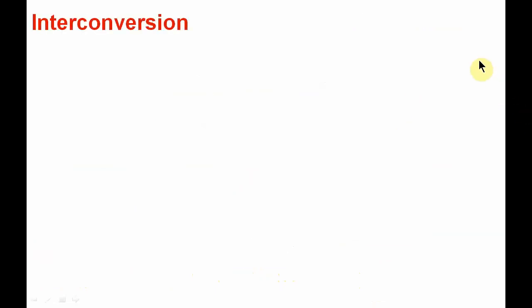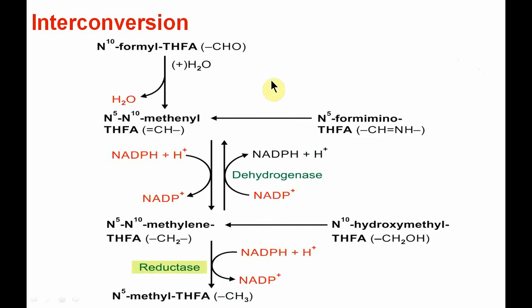So these one carbon compounds linked to tetrahydrofolic acid are interconvertible. Formyl tetrahydrofolate is converted to methenyl tetrahydrofolate by dehydration. Further, this N5 N10 methenyl tetrahydrofolate undergoes a dehydrogenation reaction to form methylene tetrahydrofolate. This is a reversible reaction. Further, this methenyl tetrahydrofolate upon reduction is converted to N5 methyl tetrahydrofolate. So these one carbon compounds linked to the tetrahydrofolate are interconvertible.